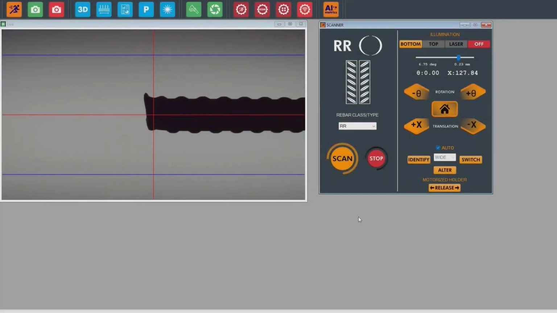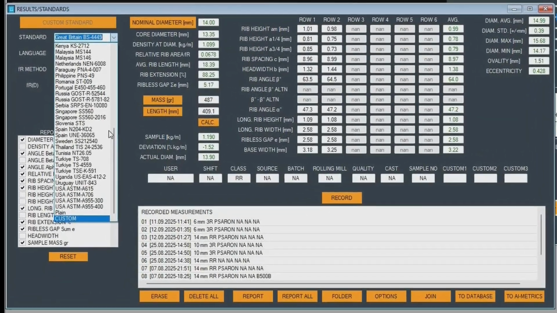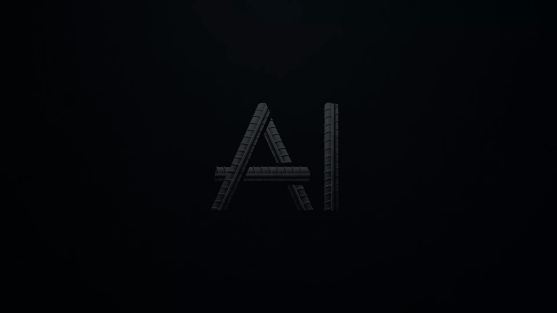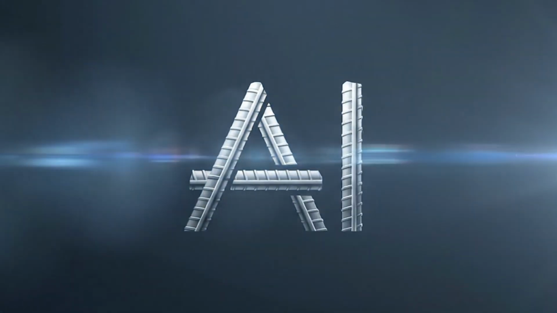Automated length and mass detection ensures the highest stability in kilogram per meter measurement performance. Select your standard and generate a full report with single click. For the first time in the industry, we are introducing AI to rebar measurement.